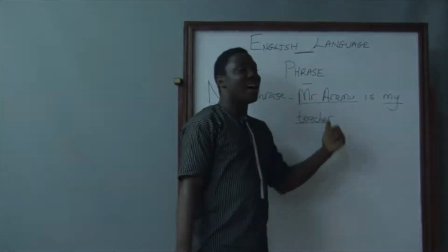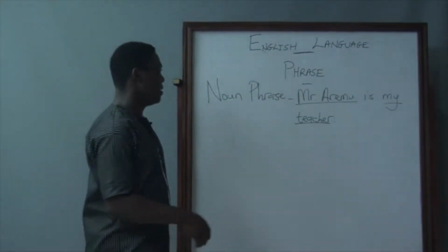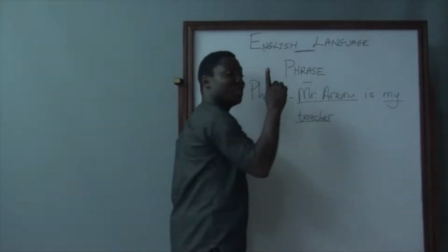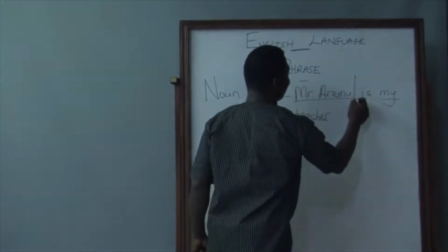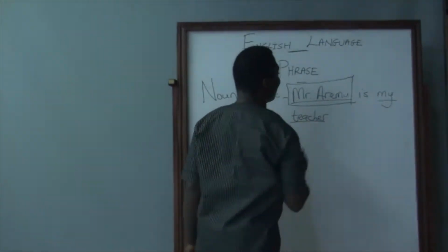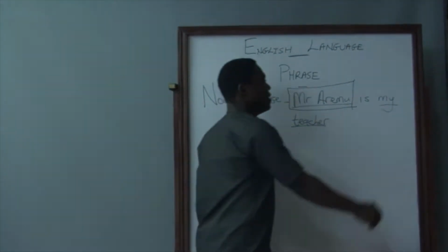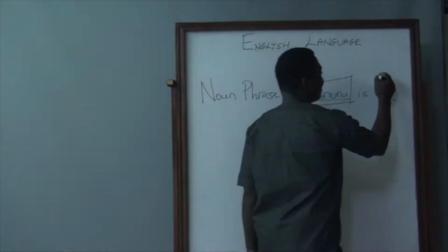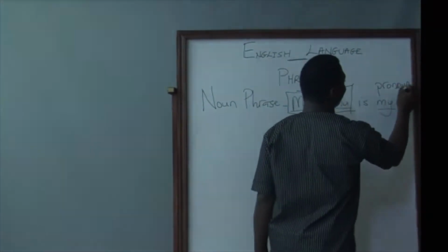I said Mr. Aremu is a noun phrase. Why? I said because there is no verb. Mr. Aremu is simply a phrase. Mr. is a noun. Aremu is a noun. My is a pronoun. As you can see, there's still something noun on the pronoun.